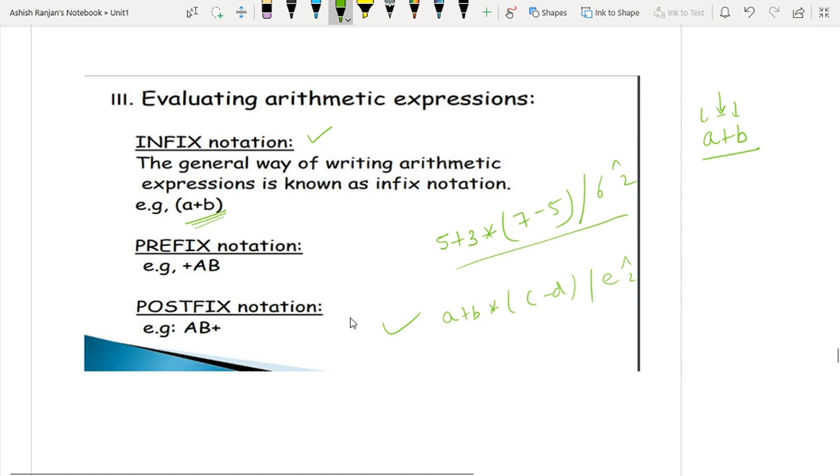Similarly, if the operator is placed before the operands, then this notation is called the prefix notation. And when the operators lie behind the operands, because the operands come first and the operator lies behind them, then this is called the postfix notation. Okay.